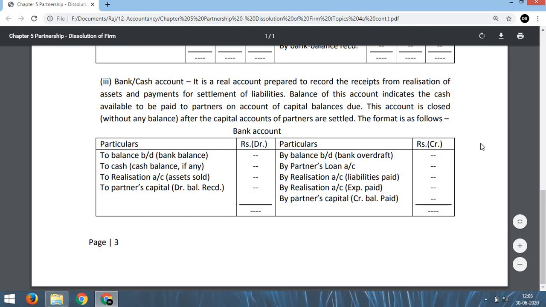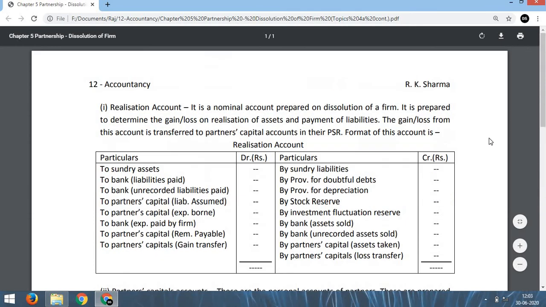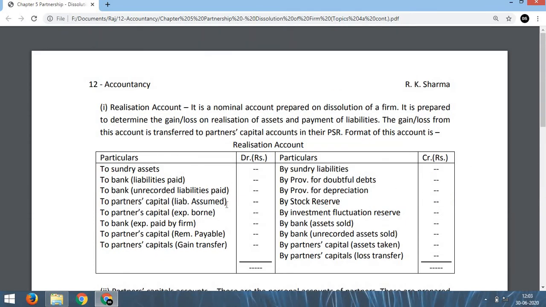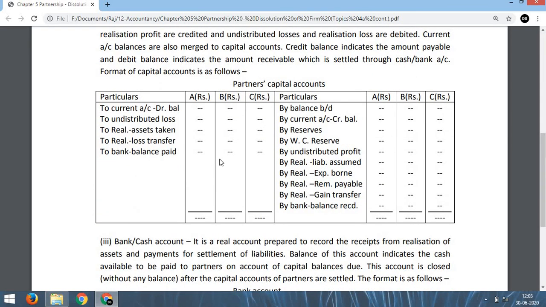Now this is the process of preparing the different accounts. First we shall prepare the realization account. The balance of this account is called profit or loss on realization. That balance is shown here or here, and this balance is transferred to the capital accounts of partners. Profit is shared in the profit sharing ratio and loss is shared in the loss sharing ratio.